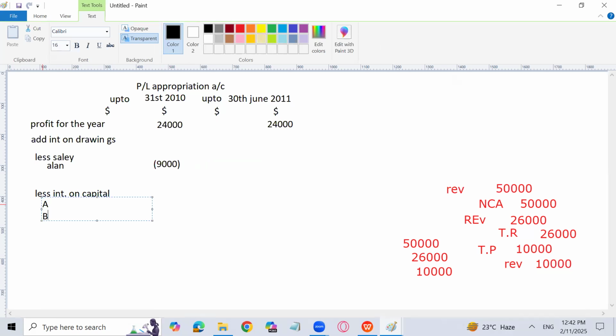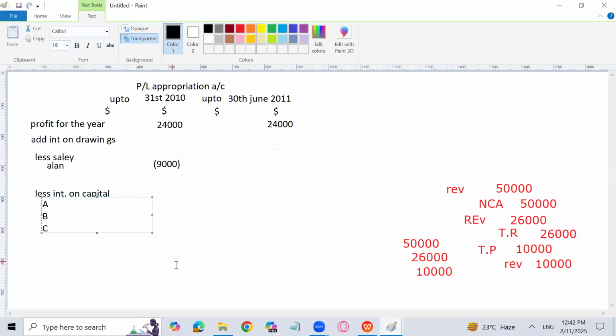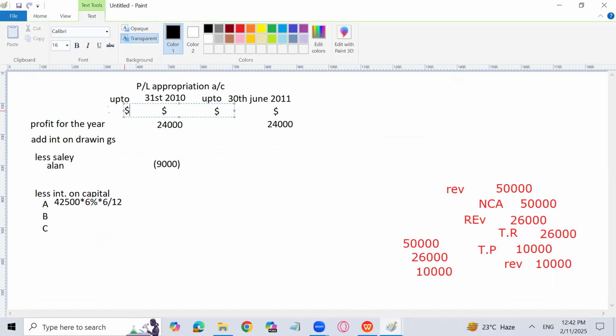Less interest on capital. We will pay interest on capital to A, B, and C according to their respective capitals. Capitals are 42,500, 32,000, and 28,000. The interest on capital is 6% per annum for the first 6 months. So let's do that. I will calculate. I will show that also here. 42,500 multiplied by 6% into 6 over 12. Why? Because this capital has been used only for the first 6 months. Sir, what happened afterwards? Afterwards, the amount of capital has been changed, and one partner Alan has left the partnership business.